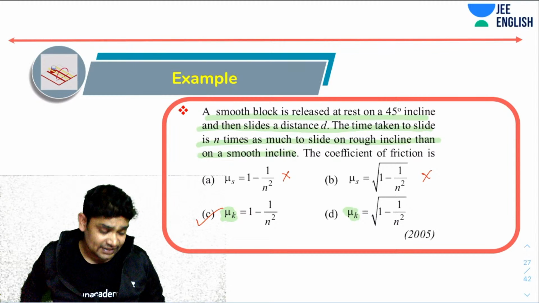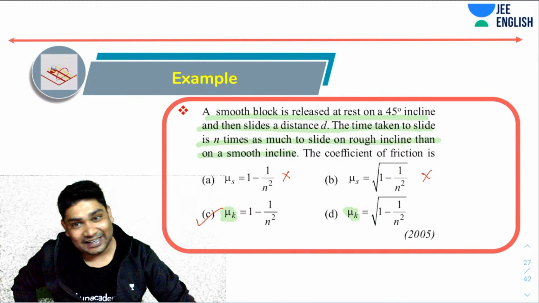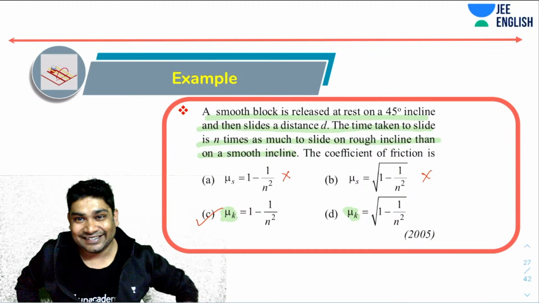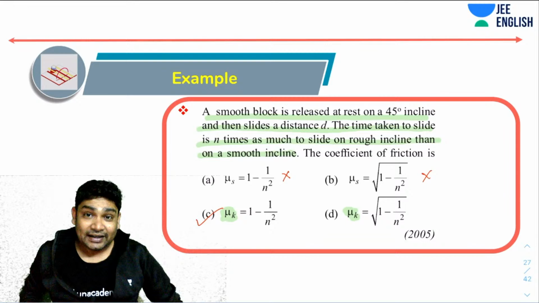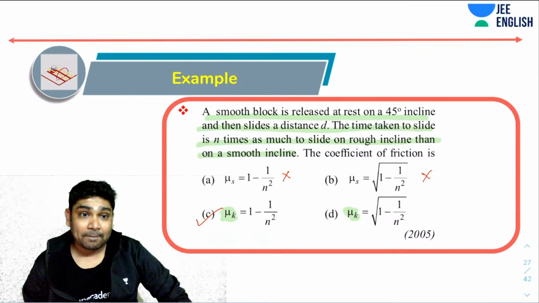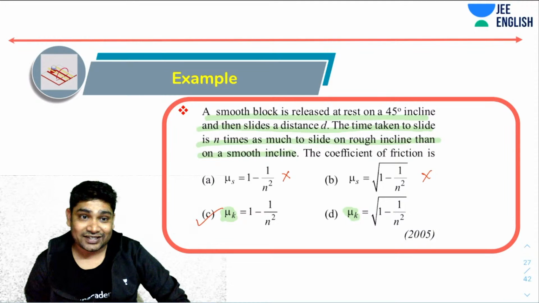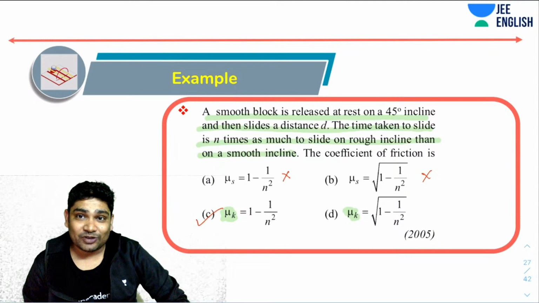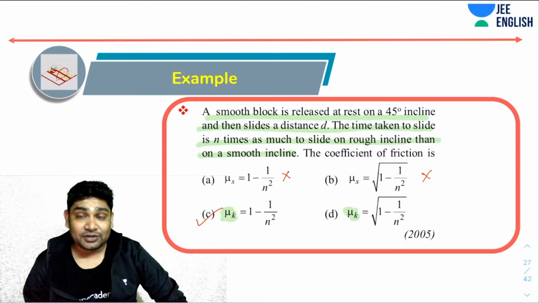This just increases your chances of making attempts. C is the correct answer, turns out. But at least you could have immediately eliminated A and B. At least just after reading the question, you would have eliminated two options. You would have narrowed it down to either C or D, and then you at least have a 50% chance, rather than not attempting this question. You have a 50% chance of getting this right. So always go for it.